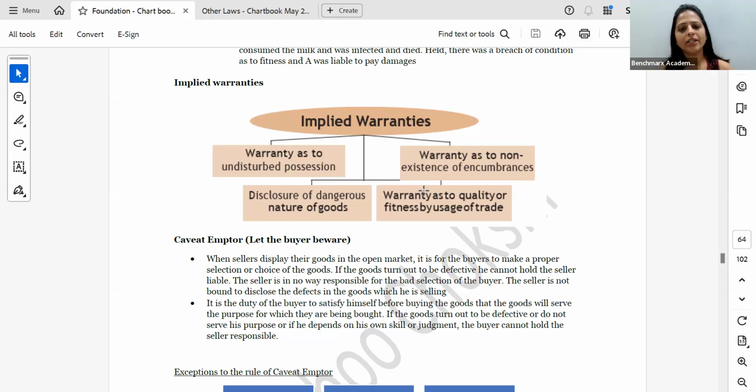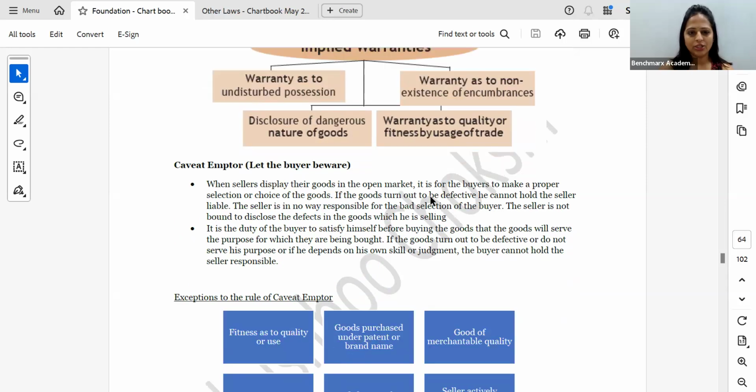So wherever there's a dangerous nature of goods, you have to intimate that this is the dangerous nature of the goods. And warranty as to quality of fitness by usage of trade. So basically the purpose for which I'm taking is the same as that. So by usage of trade, whatever is the purpose for which I'm taking the goods, it has to fulfill that particular purpose. That is the implied condition also and the warranty also. So implied condition and warranty can be asked as a theory question. Implied condition normally is asked as a practical question only. Implied warranty is something that can come as a theory question.